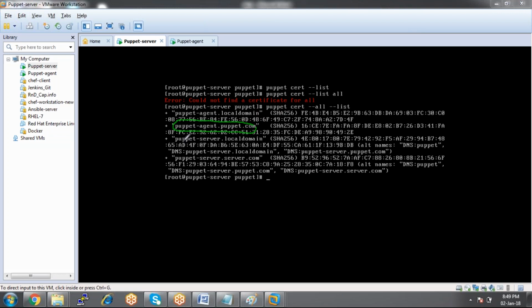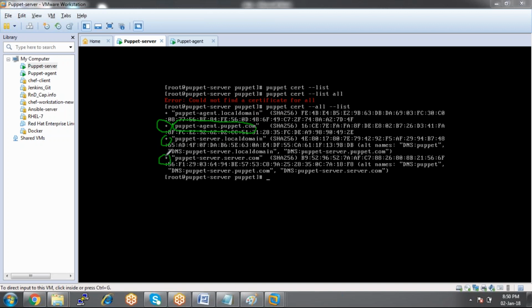How do you know whether it is signed or not? By looking at the plus symbol. Look at here, the plus symbol. If you see the plus symbol, that is signed. We have some other clients, some other agents as well, but as of now we are working on this agent machine, puppet agent, puppet.com. So this certificate is already signed.